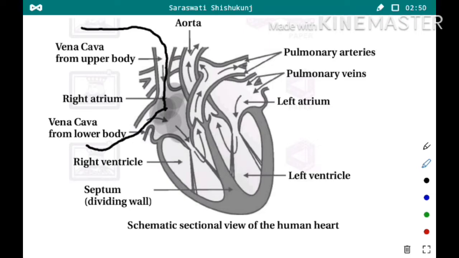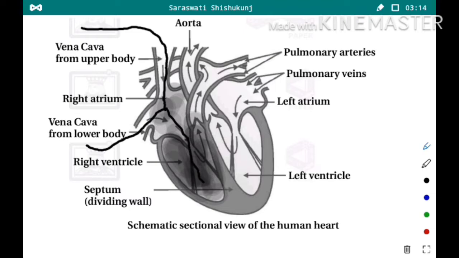Now when the right atrium contracts, that impure blood enters into the lower part, that is our right ventricle. So here the impure blood from the right atrium enters into the right ventricle.